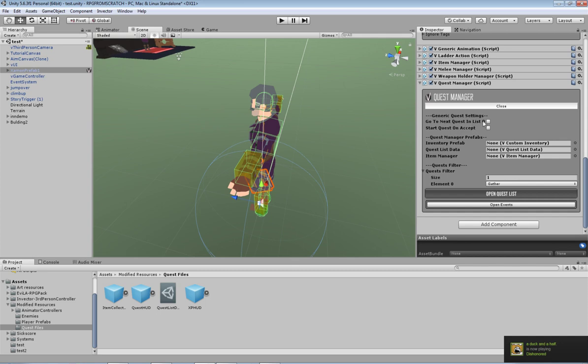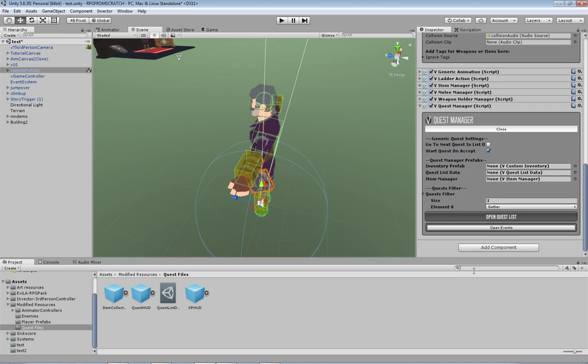Start quest on accept, go to the next quest list. I'm just going to tick that one there, don't worry too much about that. Now inventory prefab. So this here, there's actually one that comes with the RPG pack that we're going to use. So we need to type in the search field here, quest inventory, and as you can see it's going to pop up with this one. Just drag that into the slot there.